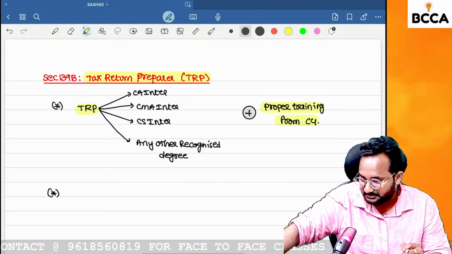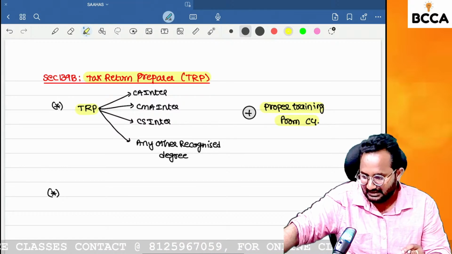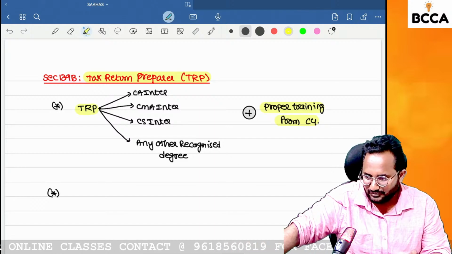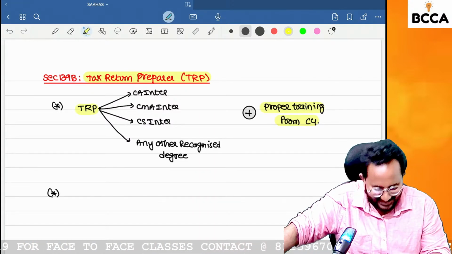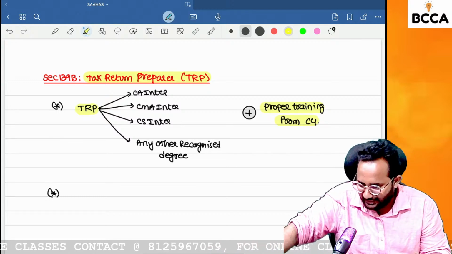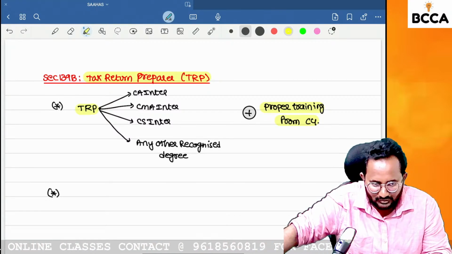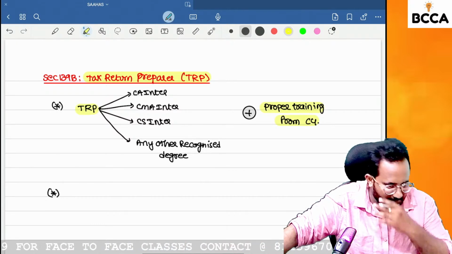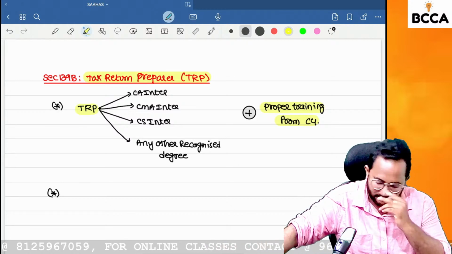BCom. Venkat Kumar Jacob, BCom. So what are the other recognized degrees? Don't go behind the concepts, sir. Normally in our examination or in our books, they are given as recognized degrees only. If you want to know which recognized degrees and which university, yes, you can Google it, no issue. Normally BCom, yes. BCom taxation is more preferable.